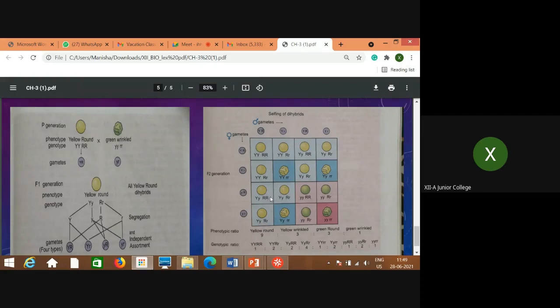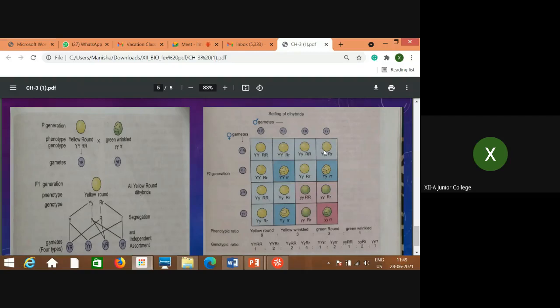In short, I'll just tell you and I'll quickly come to the revision of whatever we have discussed. Now, these are the male gametes shown with this combination of characters and these are the female gametes shown with the combination of characters. Now, capital Y as well as capital R. When you have to cross, I will not explain in detail right now. I'll explain it in the next period. But right now, just observe. This is how it is crossed. This character is crossed with this character, then this character, and this character.